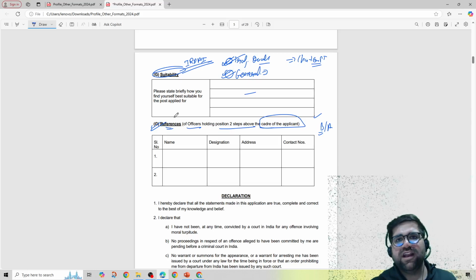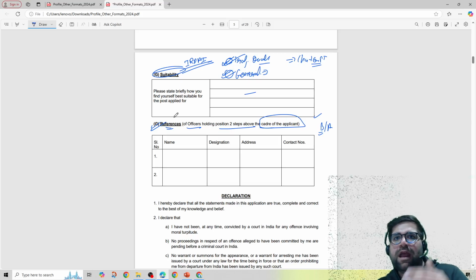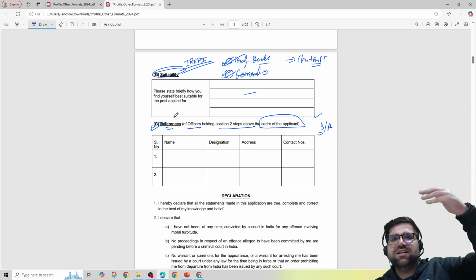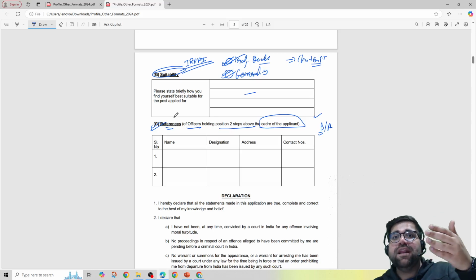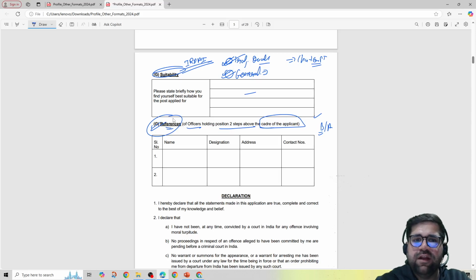For example, if you are working in any private company, you can talk to your HR and give the reference of 2 people who are above you, as in above your level. But if you have not done any work, you are just 21 or 22 years old, your work experience is 0, in that case you should give a reference of people who are reputed in society. For example, an army major, a college professor, all this will be considered as 2 levels above. So this is what references you have to give: name, designation, address, and the contact numbers of that particular person.